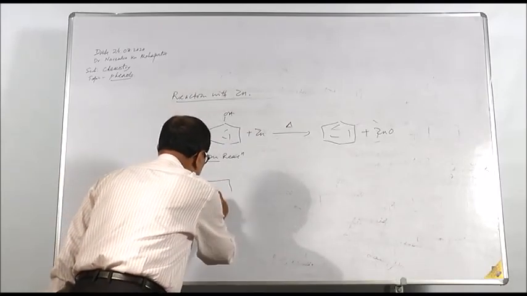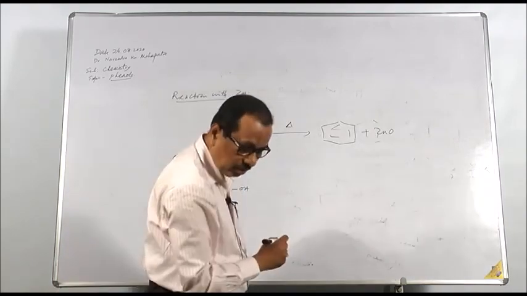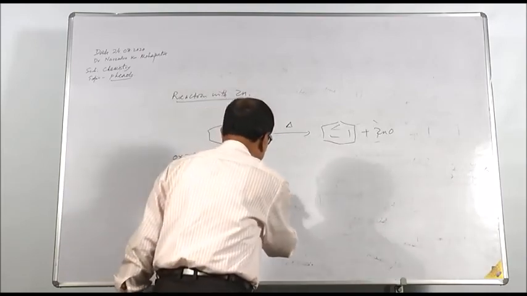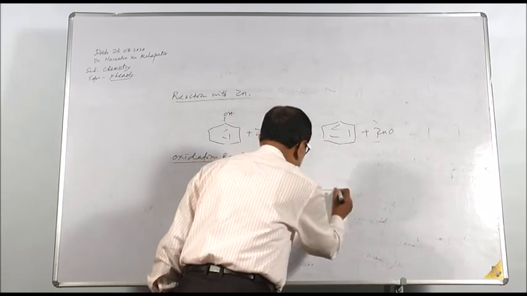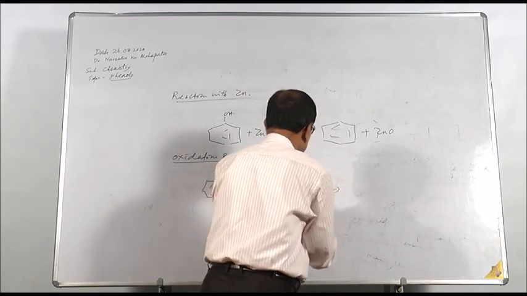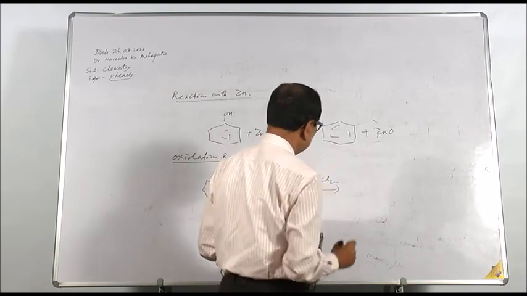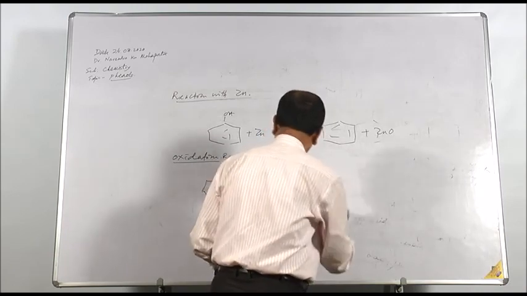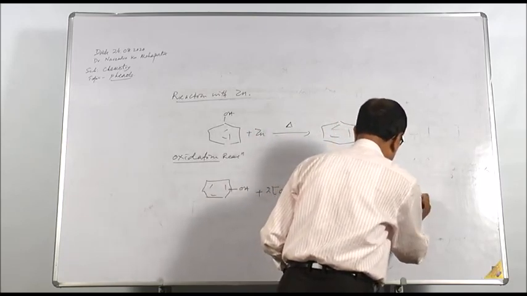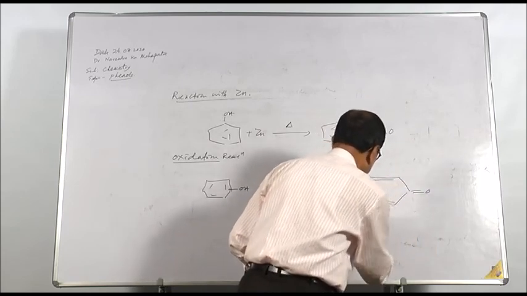Let me write it this way: OH, phenol is oxidized by nascent oxygen in presence of chromyl chloride, CrO2Cl2. Oxidation gives you benzoquinone. This is called benzoquinone.